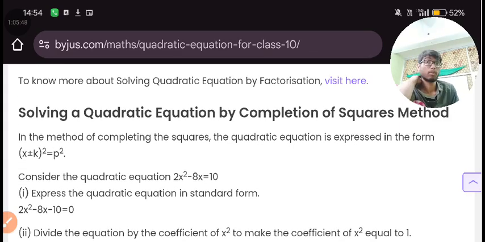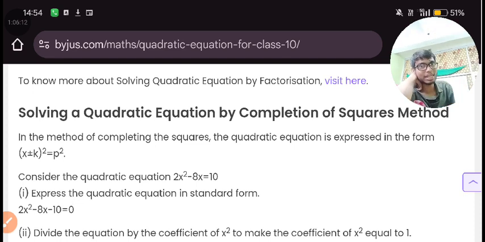Solving a quadratic equation by the completion of the square method. In the method of completing the square, the quadratic equation is expressed in the form of a square; we apply it on both sides, not only on one side.